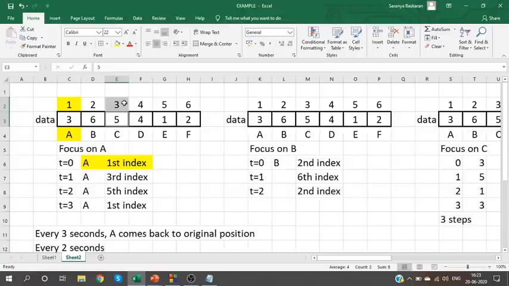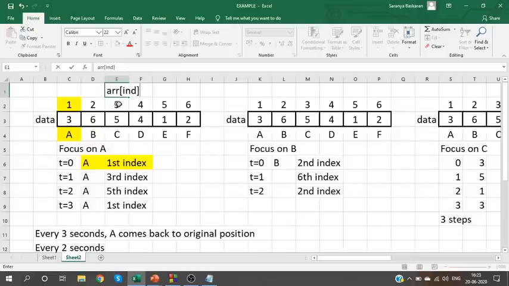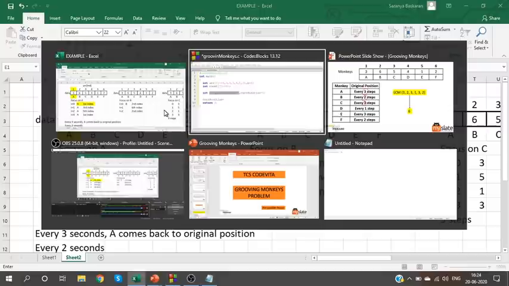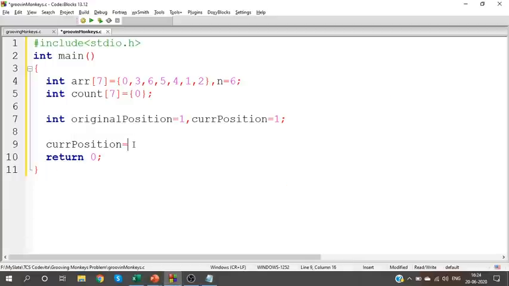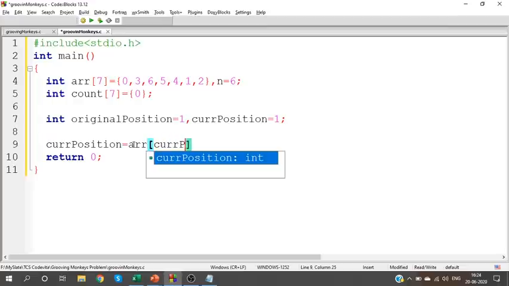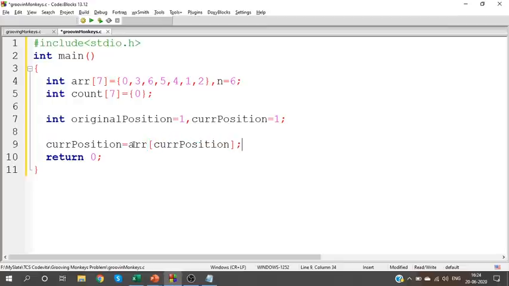Array of 3. So, if you are standing at some index, you should move as array of index, right? If you are standing at 3, go to array of 3. If you are standing at 5, go to array of 5. So, if you are standing at current position, go to array of current position. Can you understand this?